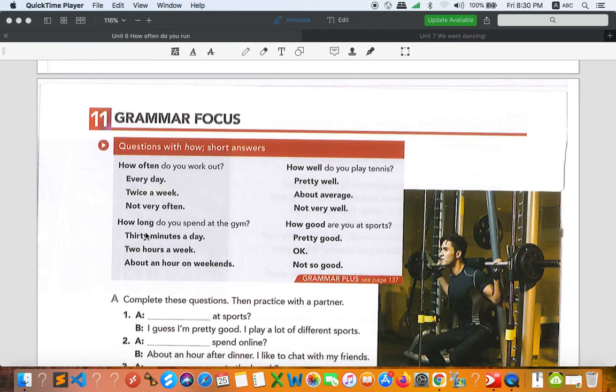As you can see the examples right here, we have 30 minutes a day, 2 hours a week, about an hour on weekends. All right, so the answers right here and the answers right here are different. Why? Because this one, every day, tells us about the number of days. All right, this is about duration. Okay, because the question is about how long, so you should find the difference.